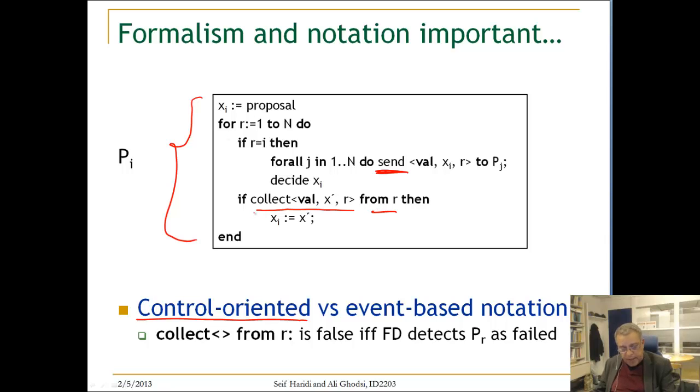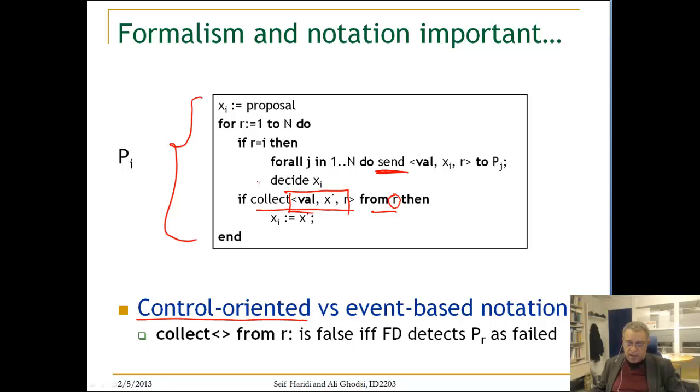A process executing here will wait on this collect from a node statement until it either gets a value, the value it gets from node R, or it detects the failure of node R. If it detects the failure of node R, the collect will return false. If it gets the message, the collect will return true.